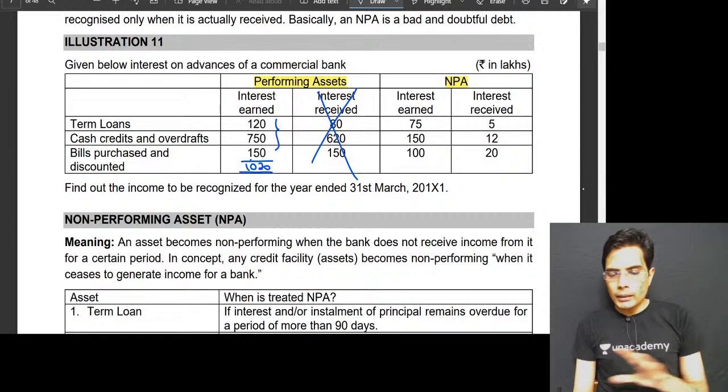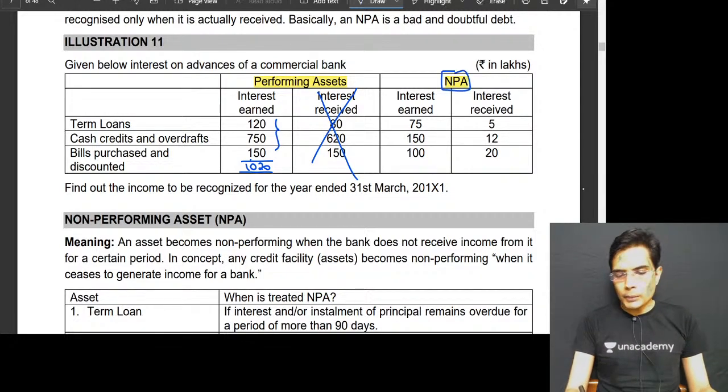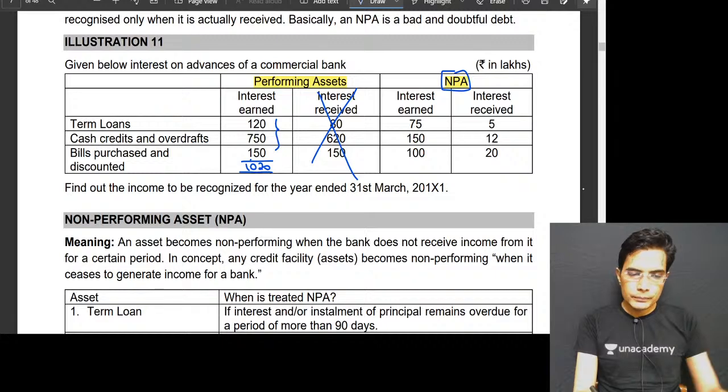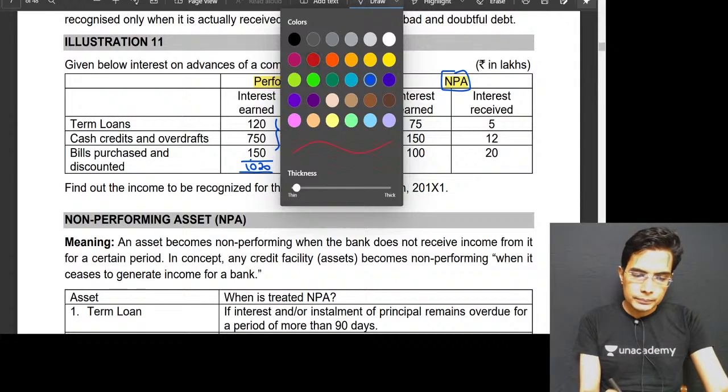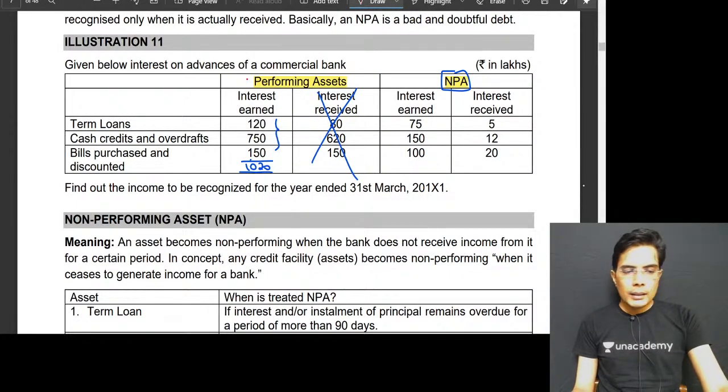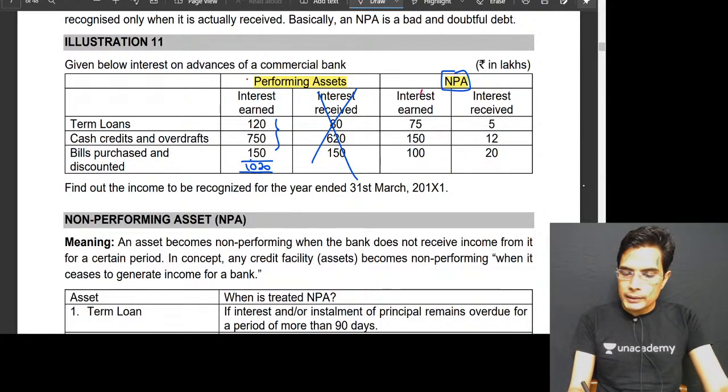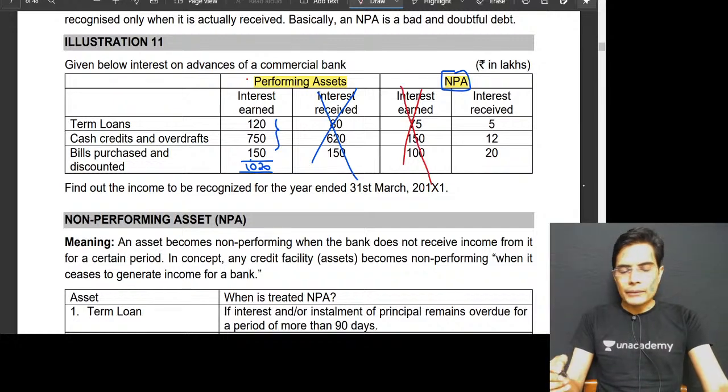But if a particular loan or advance is classified as a non-performing asset, then in that situation we will recognize the income on such assets on received basis, not on earned basis, because there is a significant risk attached to its ultimate collection.